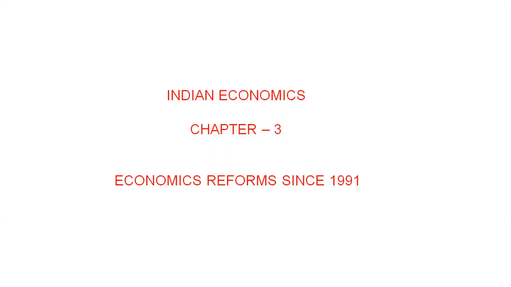So let's start our next chapter, chapter number 3, economic reforms since 1991. In the previous chapter, Indian economy in 1950 to 1990, we read about which type of economy was adopted by India after independence, why they adopted that, what is economic planning at that time, and what were the achievements of the five-year plans.